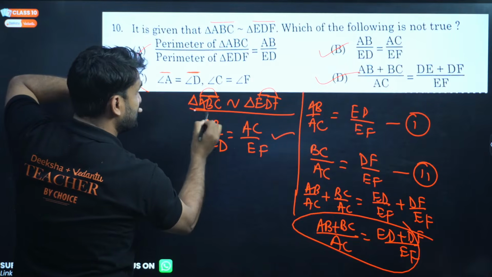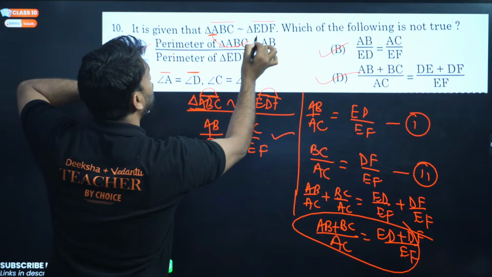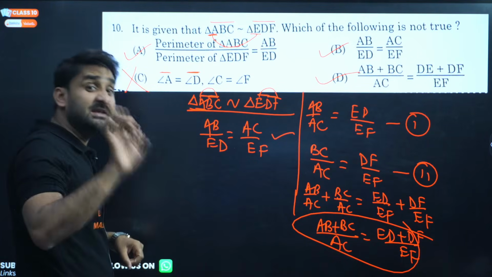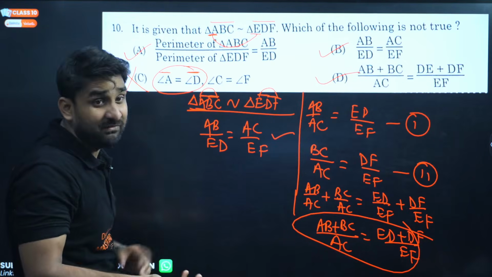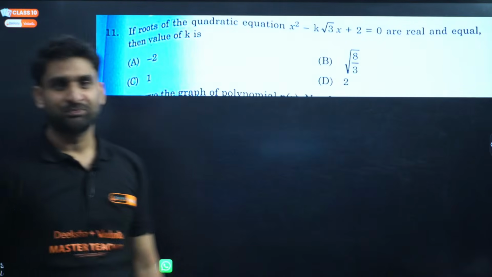Why? Because angle A is equal to angle D, which is correct. Now, which is incorrect? Why? Because if we are taking angle A, the corresponding will be E. Yes, the corresponding of angle A is E. But here what are they giving? The corresponding of angle A is D, which is incorrect. So this C will be correct.